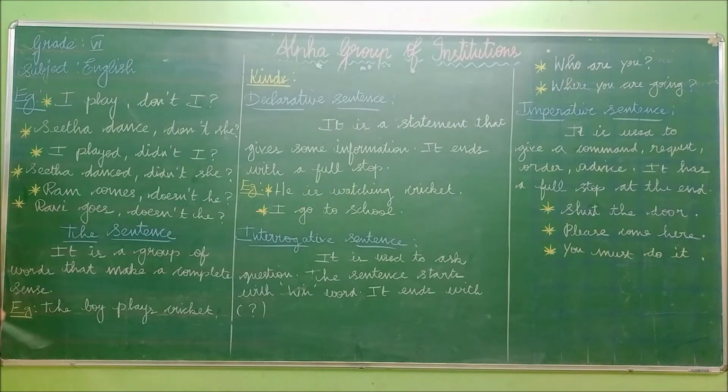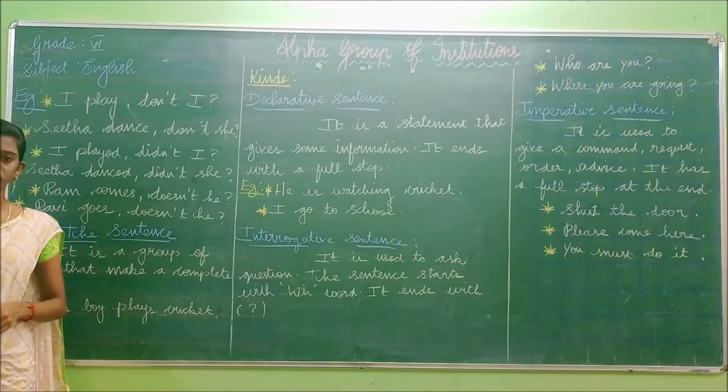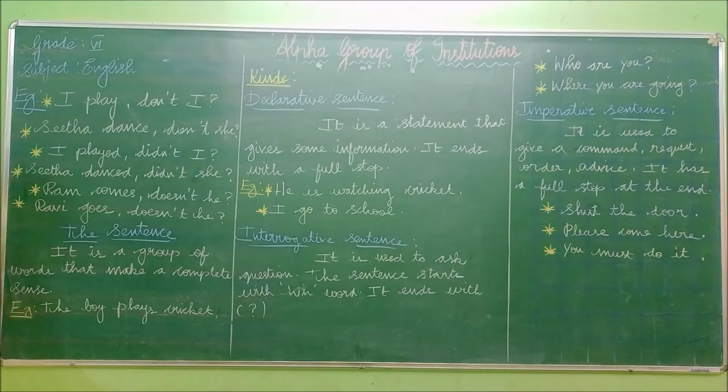Ravi goes. In this also the S has come along with the verb. If the S comes with the verb, what do you have to do? You have to use the verb does. The sentence is in the positive form, so you have to write the answer in the negative form. So doesn't he? Have you understood?